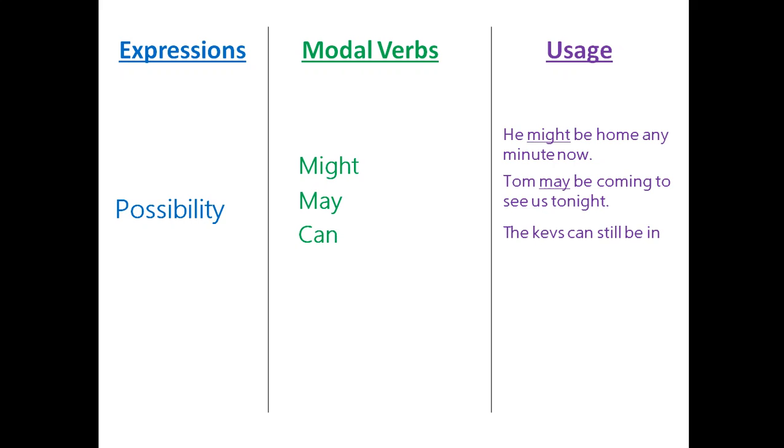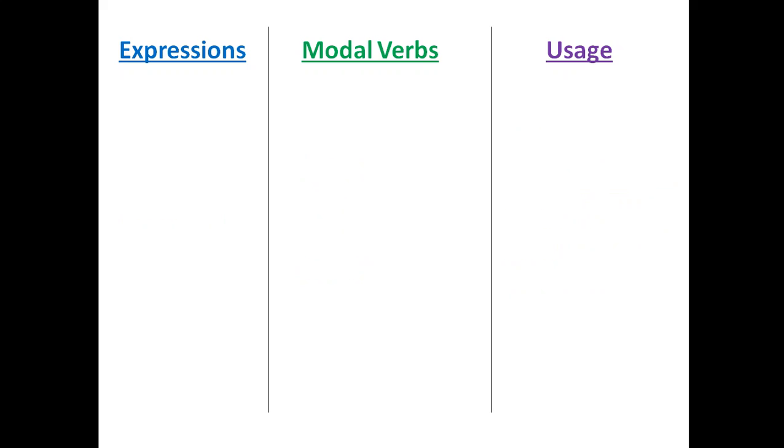Can. The keys can still be in the car. So the keys can be in the car is a possibility. Could. It could be true. So the modal verbs might, may, can, could also express possibility, and we have seen their usage.